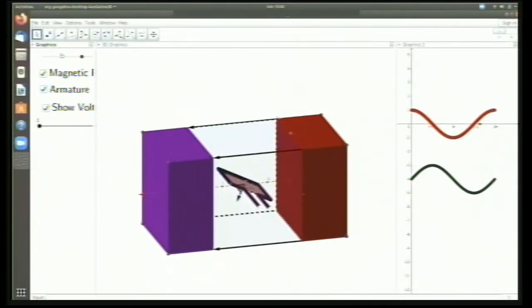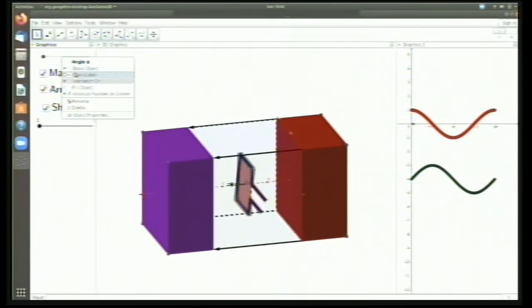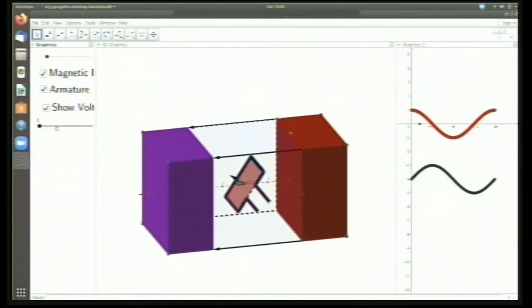Now suppose I increase the speed. Let's see what happens. I'm putting it at about 2 or so, and I have increased the speed now. Increased.